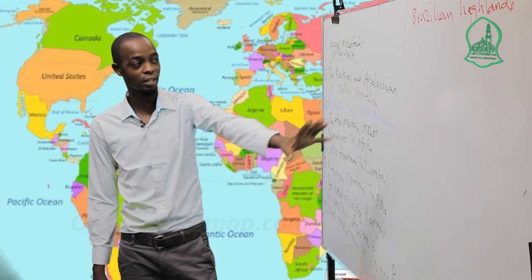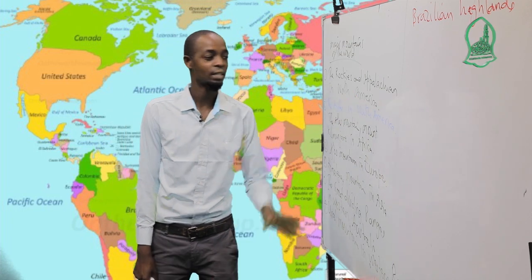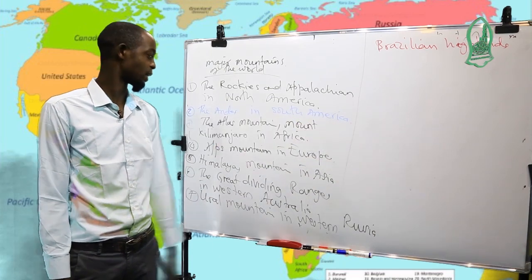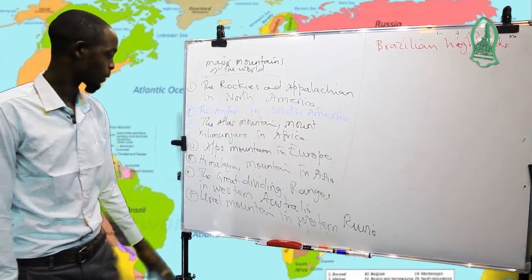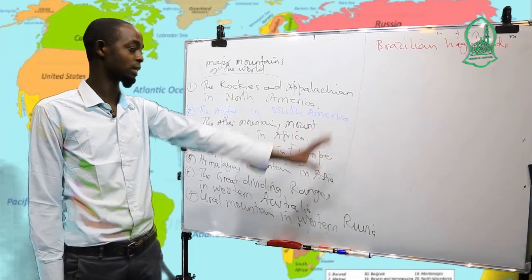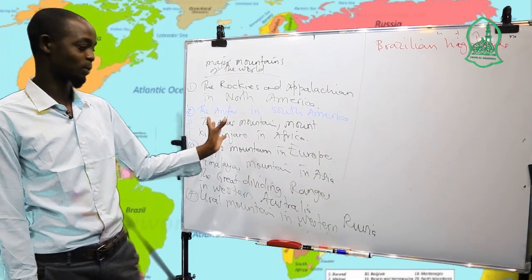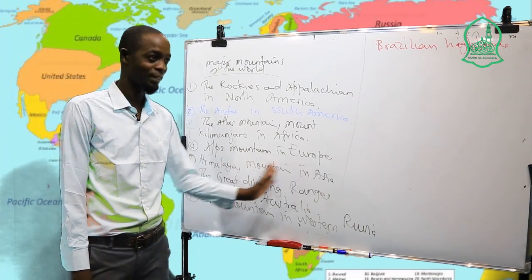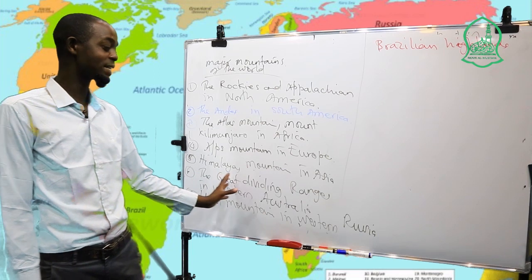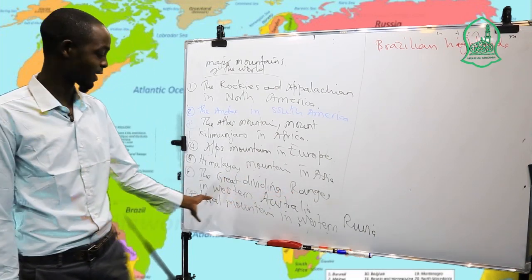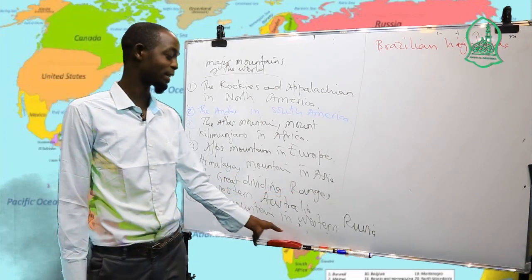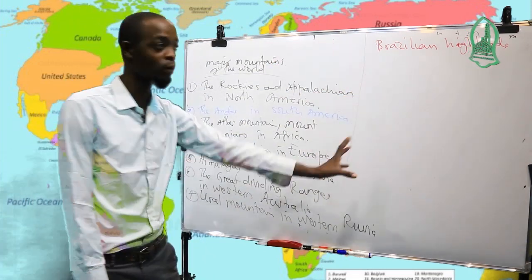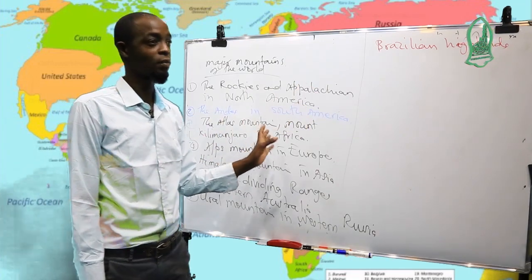We have the Rockies and Appalachia in North America. We have the Andes Mountains in South America. We have the Atlas Mountains and Kilimanjaro, found in Africa. Also we have the Alps in Europe, and the Himalayas in Asia. And we have the Great Dividing Range in Australia, the Ural Mountain in western Russia, and last the Brazilian Highlands. These are examples of mountains that we have in the world.